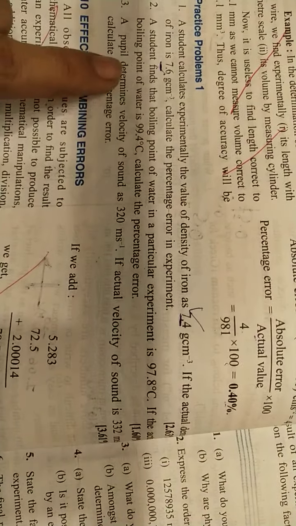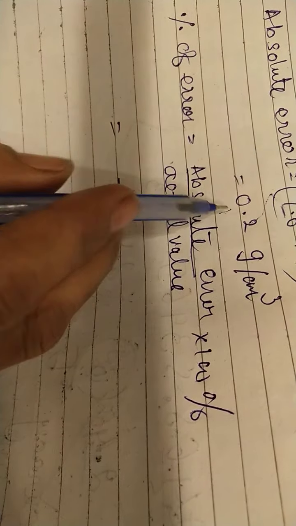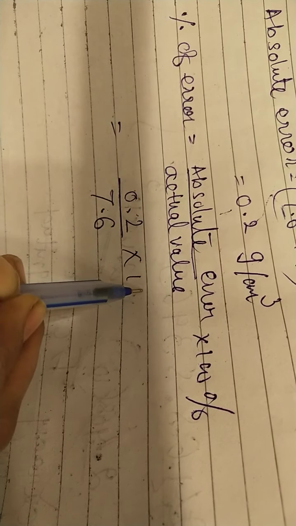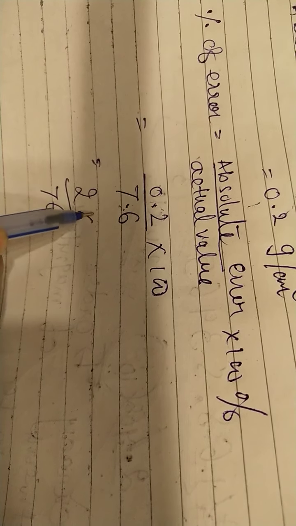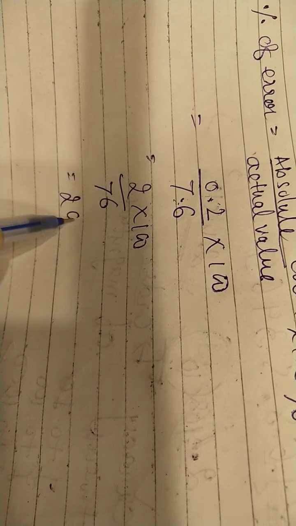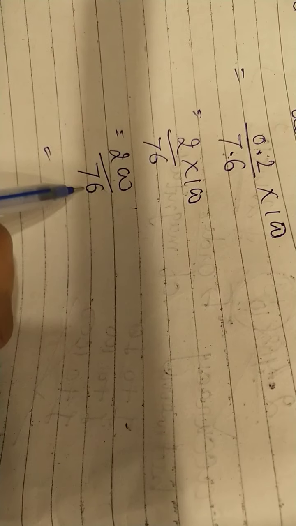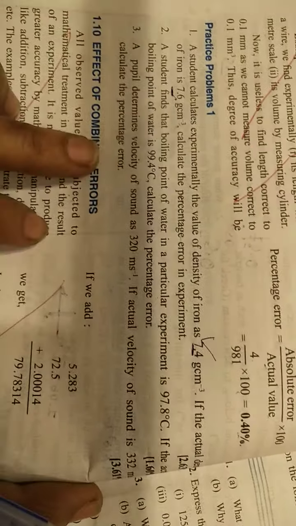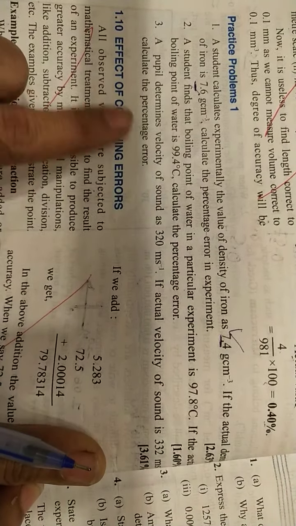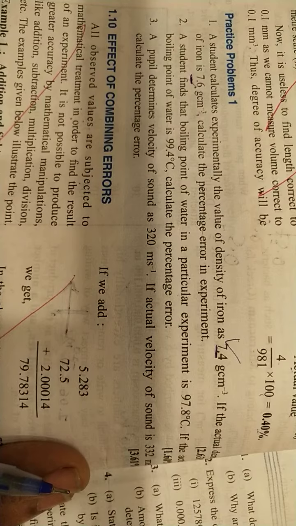The actual value was 7.6 here, and the error is 0.2 into 100, that is 2 over 76 into 100, that is 200 by 76, and the answer will be 2.63. 2.63 percentage, that is the percentage of error. You should know how to find percentage of error this way, and all the three are in homework, right?